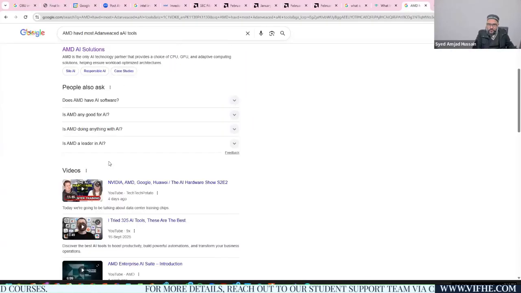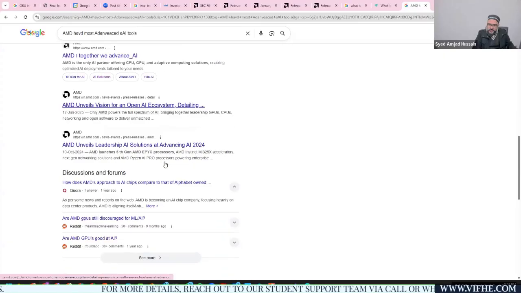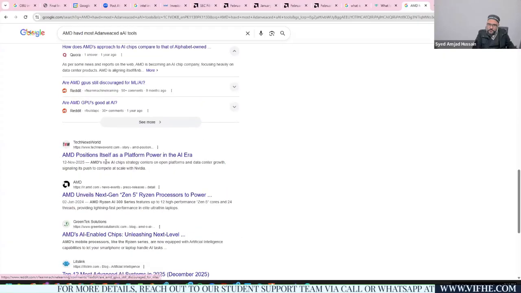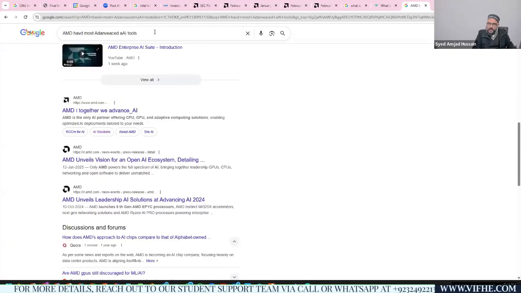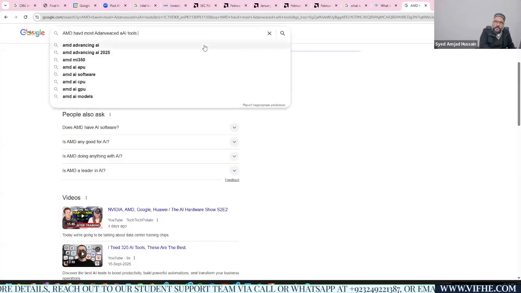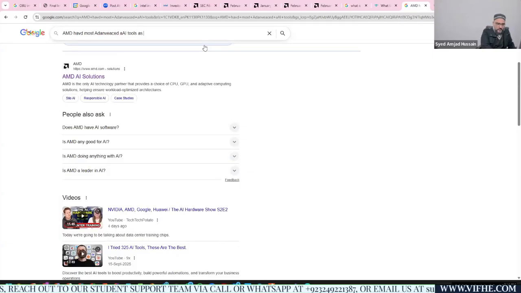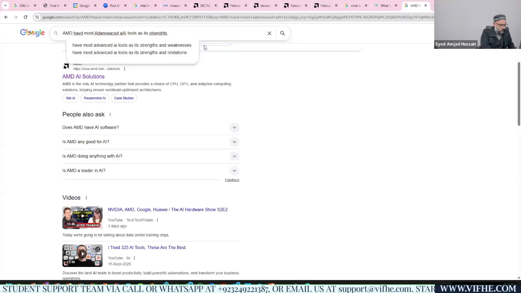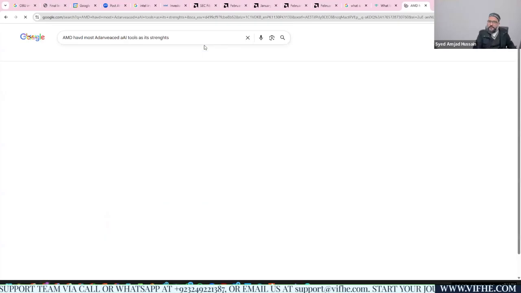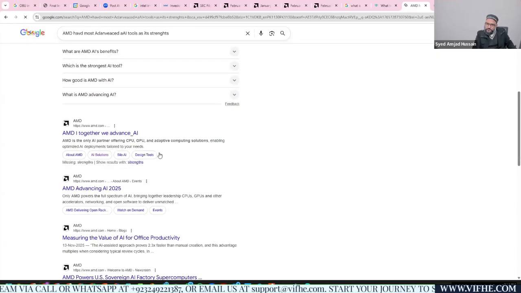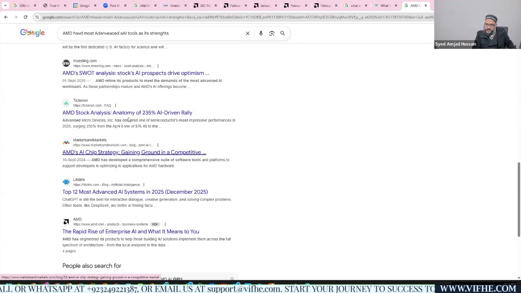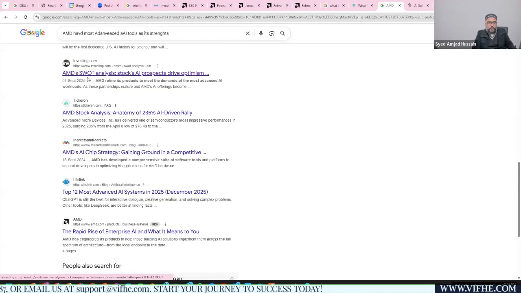Again, I'll look into something else: AI tools as its strengths. You can see this reference exclusively; you need to find this reference.